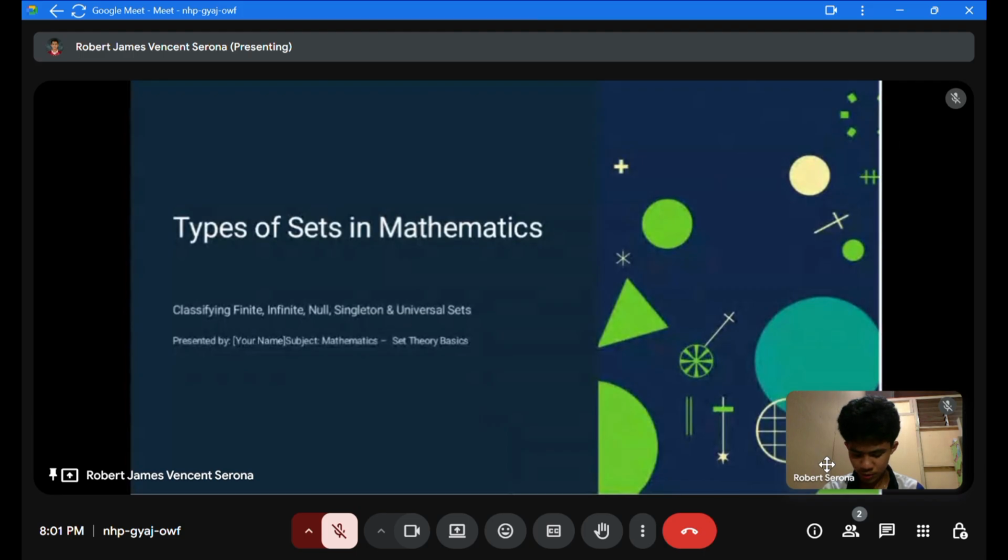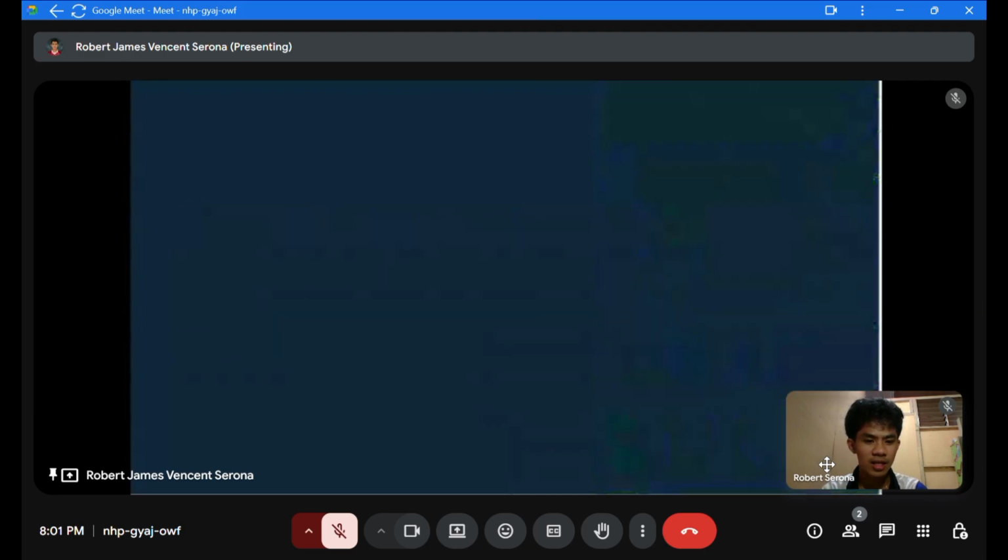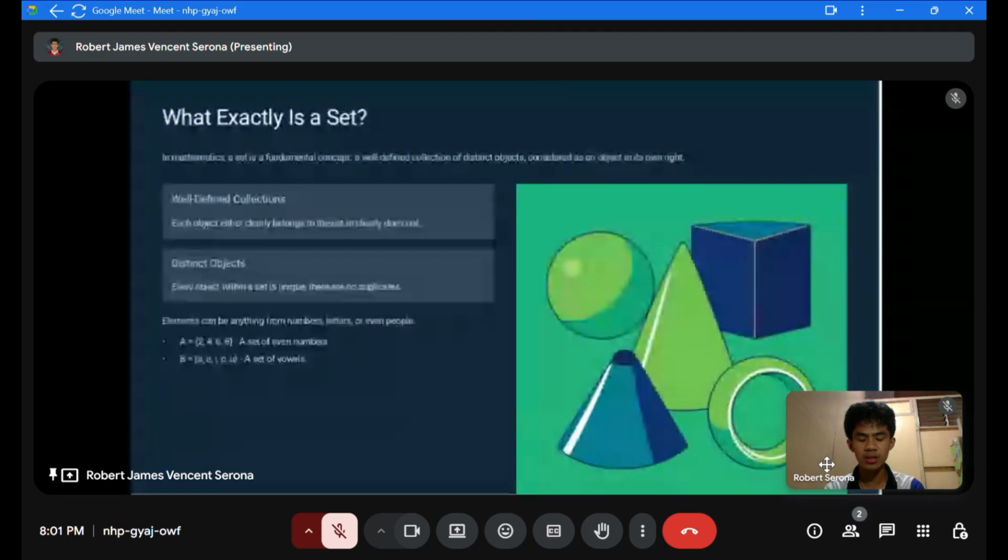Now, let's proceed to what exactly is a set. In mathematics, a set is a fundamental concept, a well-defined collection of distinct objects considered as an object in its own right. Well-defined collection means each object either clearly belongs to the set or clearly does not. What is a distinct object? Every object within a set is unique. There are no duplicates.